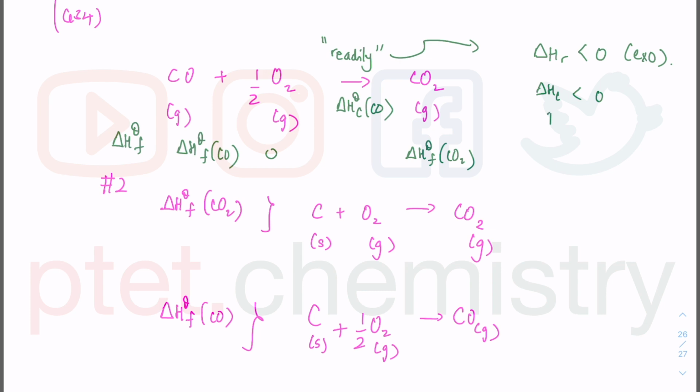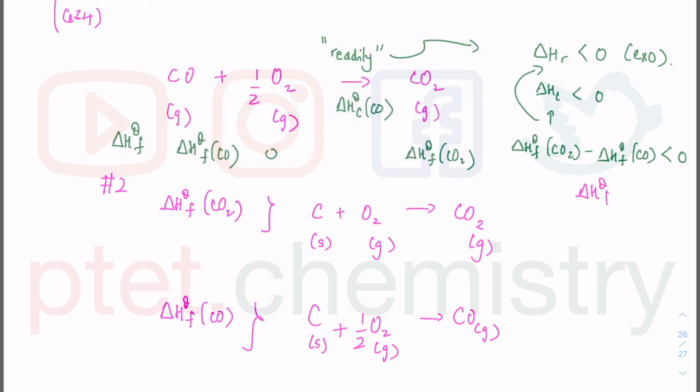We know that this is the reaction. So given the enthalpy of formation, we will have enthalpy of formation of products minus the enthalpy of formation of the reactant, which is CO, is lesser than 0 according to this particular thing about the combustion of CO. What else can I say?